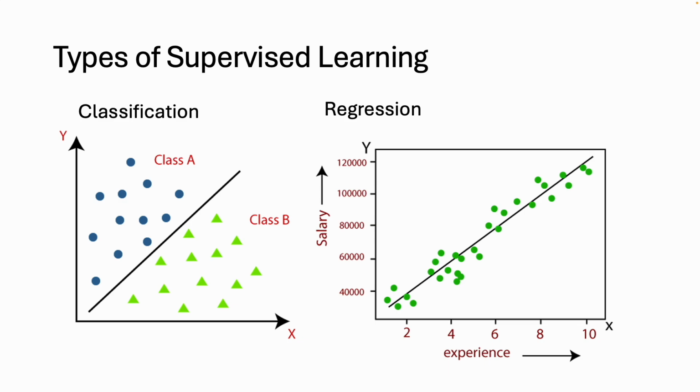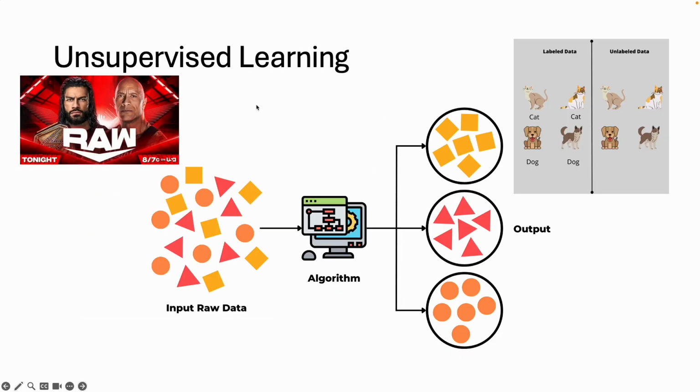Now, regression is very good for predicting a continuous number. Let's say we wanted to predict somebody's salary based off of their experience. We could create a regression model that best fits the data and through that predict someone's salary based on their experience.